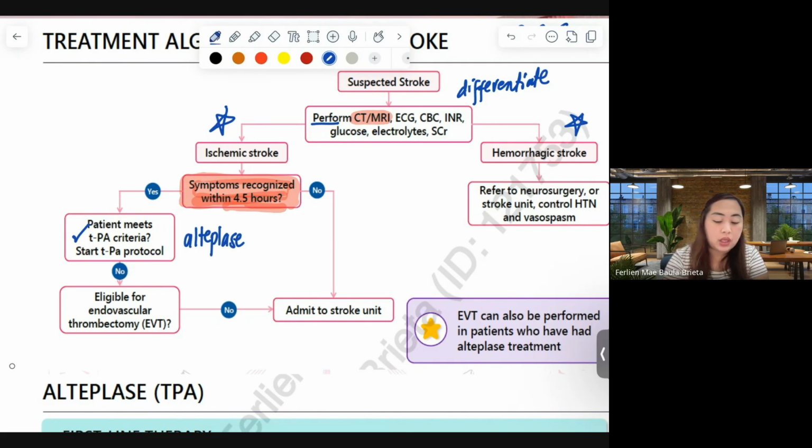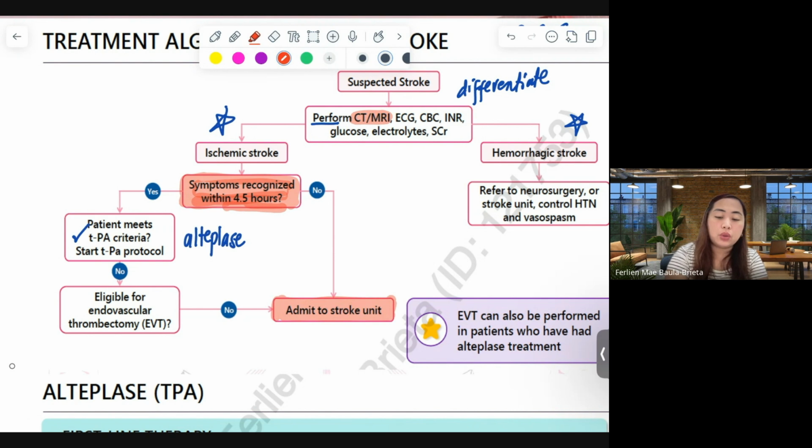And then, if the patient's symptoms were not recognized within the time to treatment allowance, we have to admit the patient to the stroke unit and be monitored.